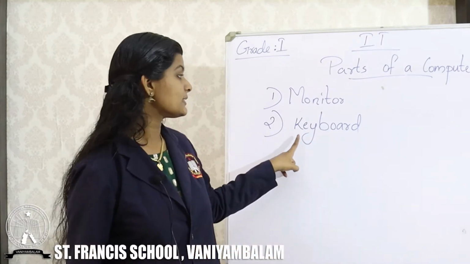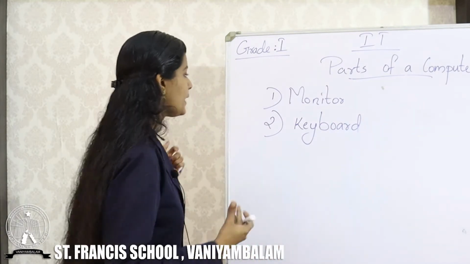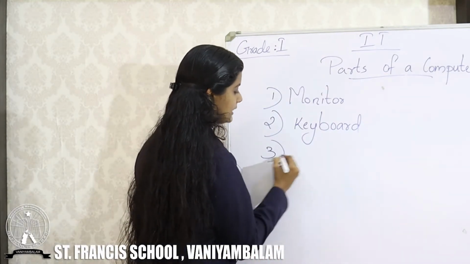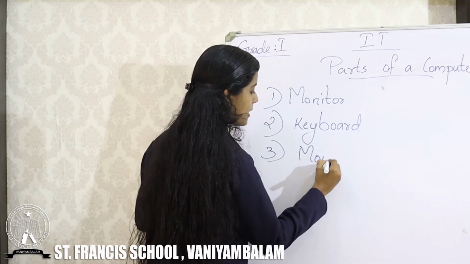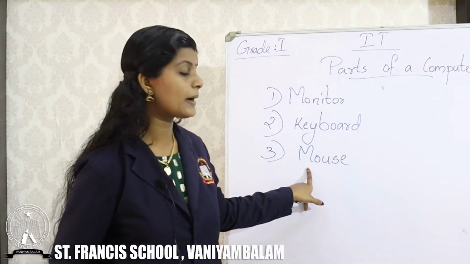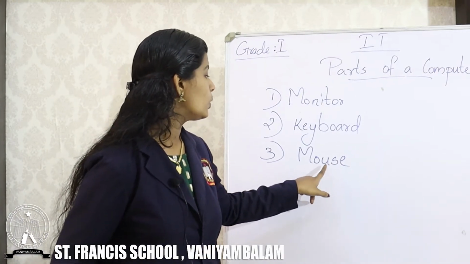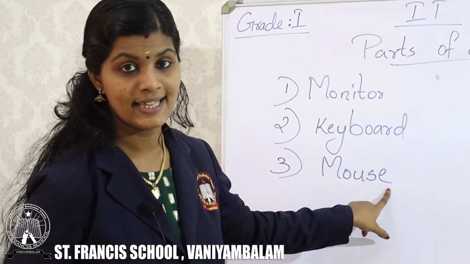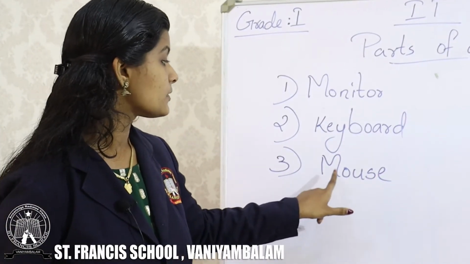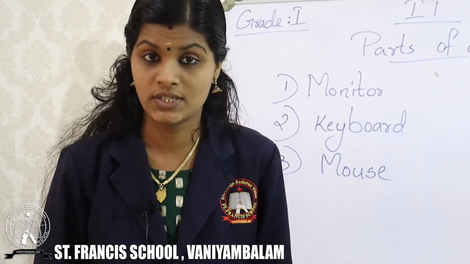So the second part is keyboard. Now I am going to say about the third part, that is mouse. What is the name of the next part of a computer? That is mouse. Spelling is M-O-U-S-E. Once again, M-O-U-S-E. That is mouse. So I will show you the device mouse.